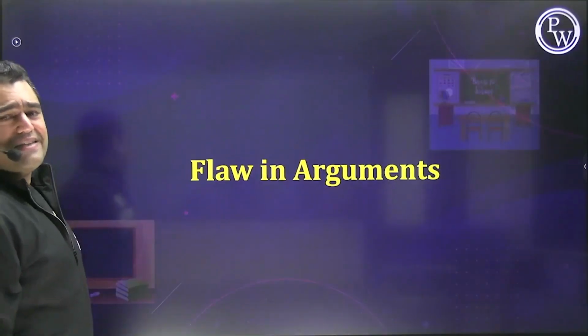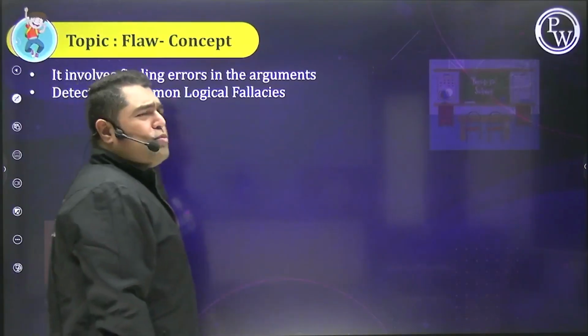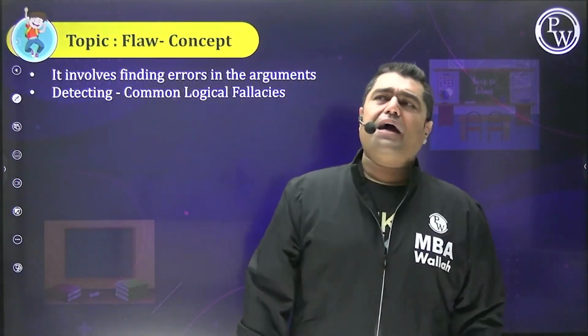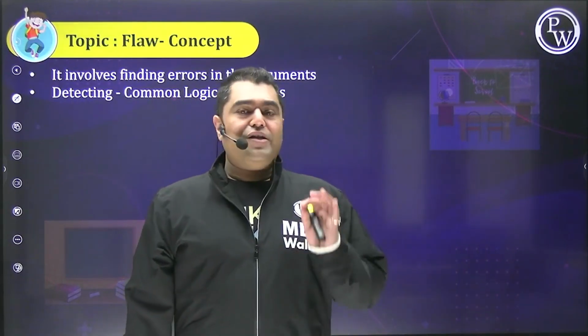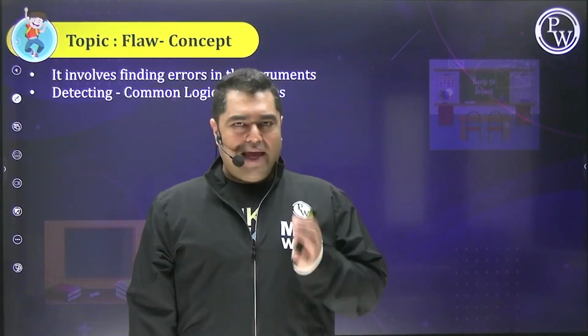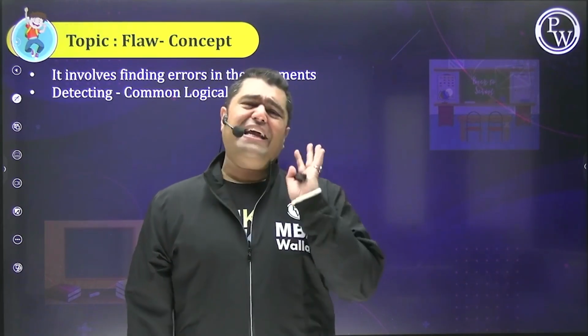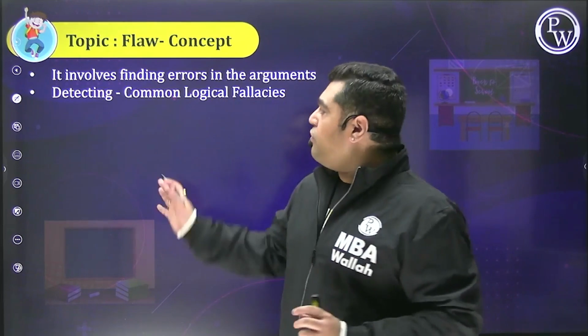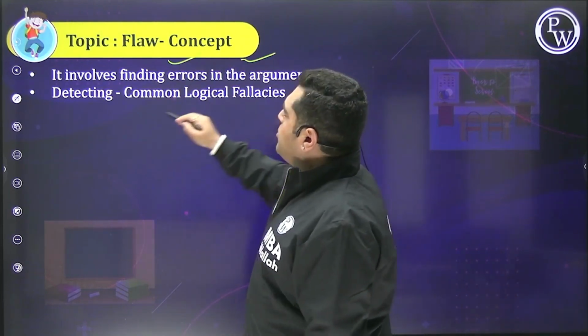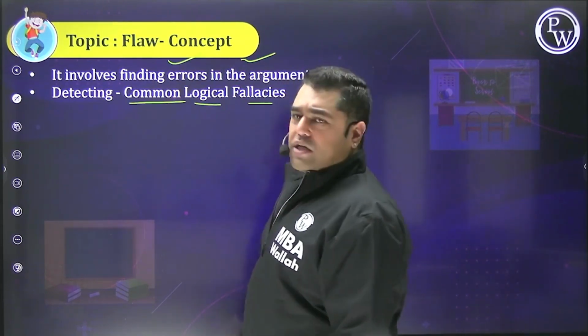So people, flaw in arguments is pretty simple. There is some kind of a logical fallacy. There is some kind of an error in judgment, in reasoning, that is simply not adding up, and you gotta arrive at that. So finding errors in the arguments, detecting any sort of logical fallacies.